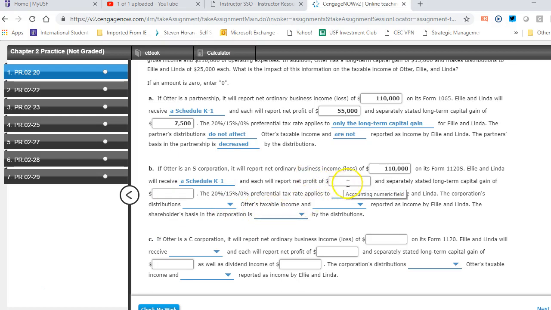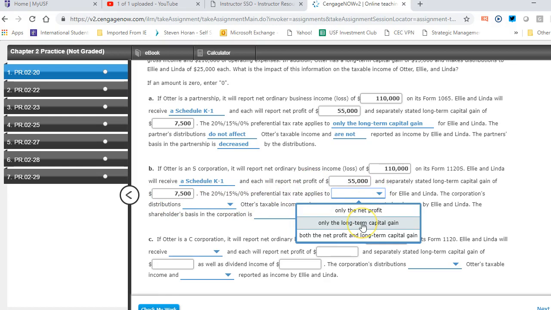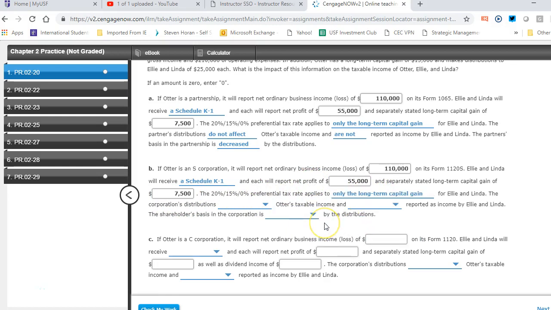Then it says here, each will report net profit of, same number, 55,000, separately. And so you can kind of see here that we're going to have a long-term capital gain, then also 7,500. So none of that has changed so far. And then, of course, they do get the preferential treatment on the long-term capital gain. Then it says here that the corporation's distributions do not affect taxable income and are not reported. So nothing's changed there, and the basis is decreased. So pretty much everything was the same.